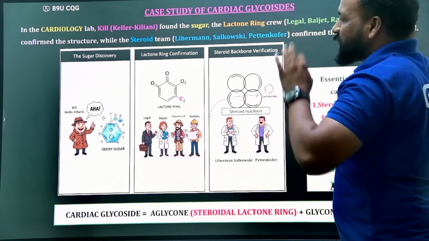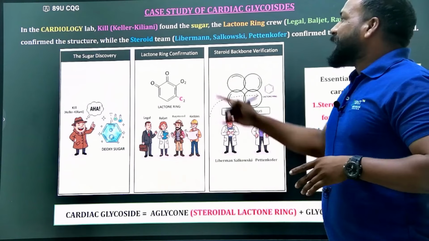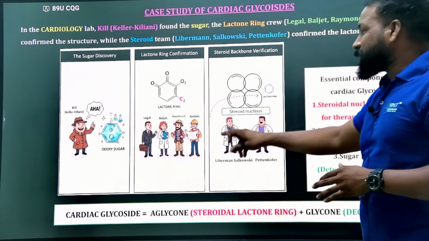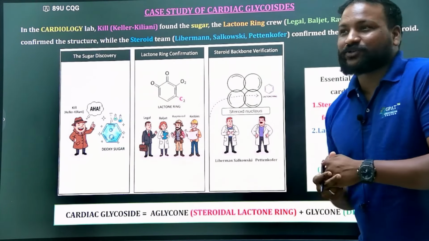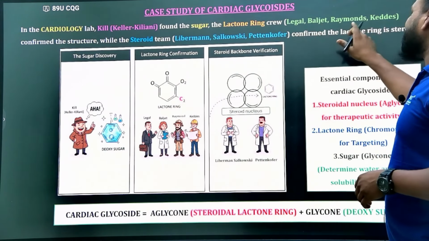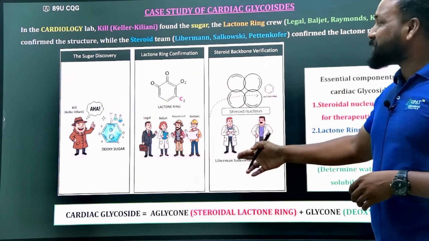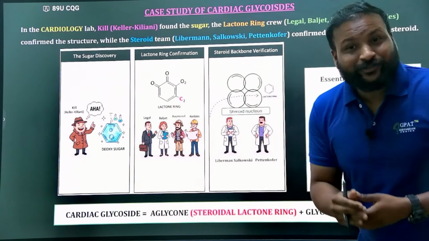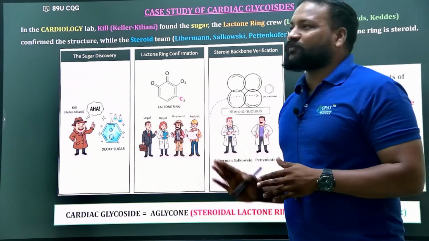In the cardiology lab, one person named Kill found the sugar, and then there is the lactone ring crew. There is a crew which is specially for the identification of the lactone ring. So the lactone ring crew are nothing but Legal, Baljet, Raymond and Keddy. These are the lactone ring crew. Their work is to identify and determine the lactone ring, and also they have confirmed the structure of the lactone ring.